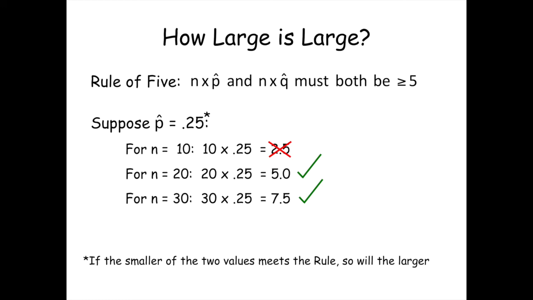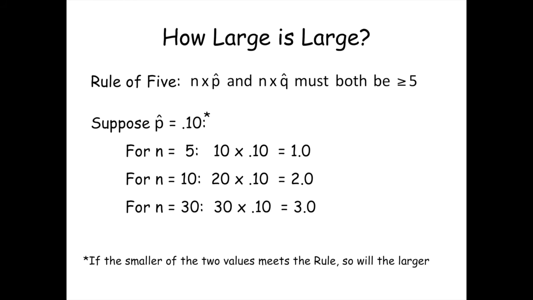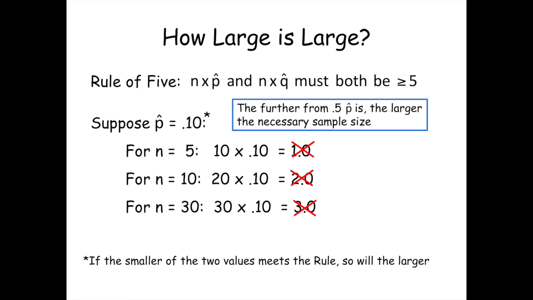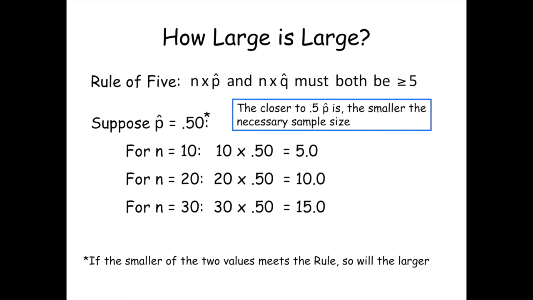If this meets the rule, the larger value will also. When p hat is 0.1, we can see that not even a sample size of 30 is adequate. In general, the further away p hat is from 0.5, the larger the necessary sample size. When p hat is exactly 0.5, even a sample size of 10 would meet the rule.